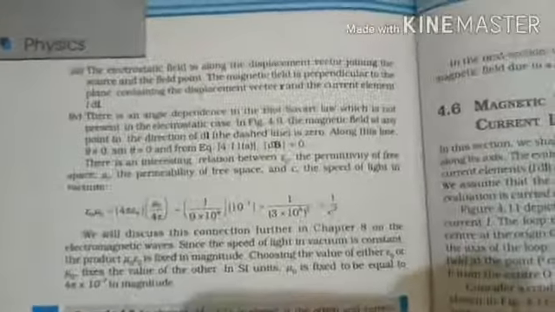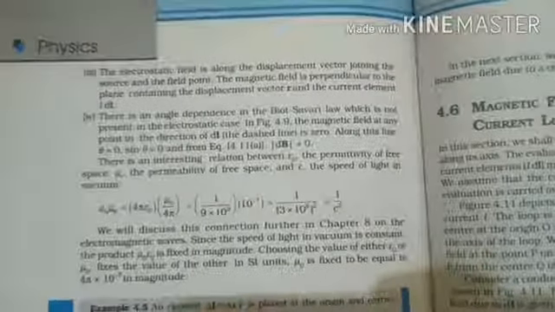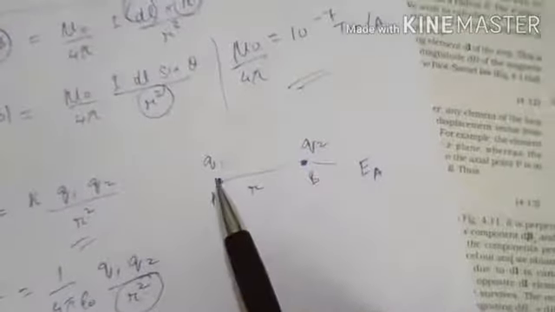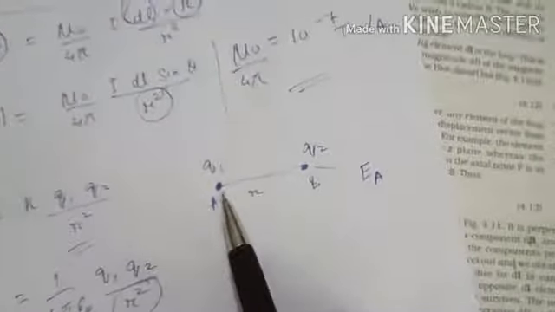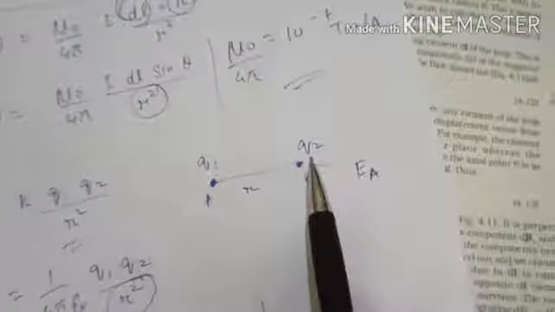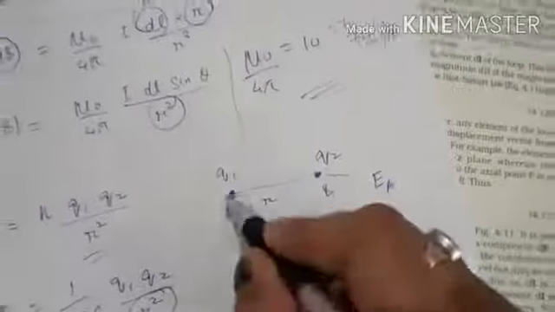Next, the third point is the electrostatic field is along the displacement vector joining the source and the field point. Let us see the direction of the electrostatic field. We have drawn two charges. Naming two points A and B, there will be an electric field at this point EA due to the charge Q1. Similarly at point B we get an electric field due to the other charge, which will be EB.